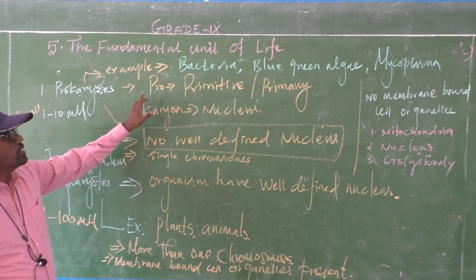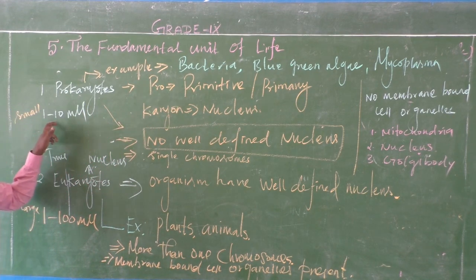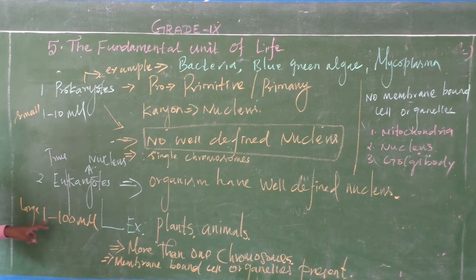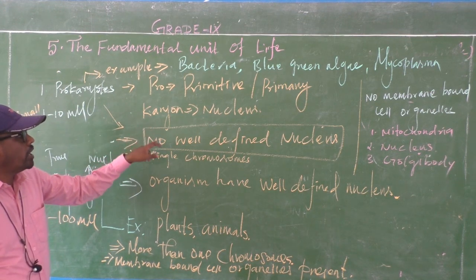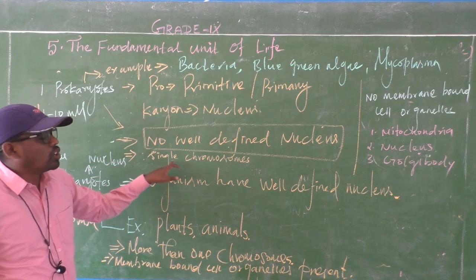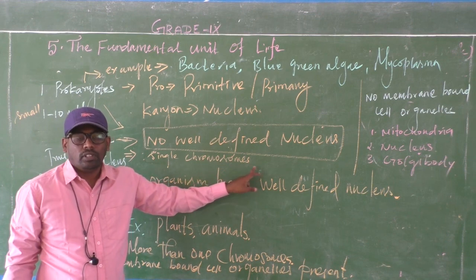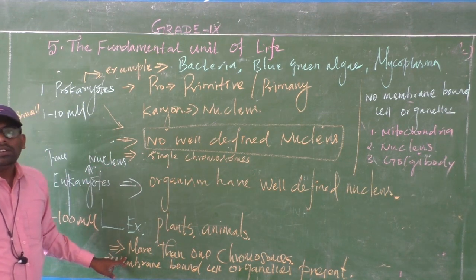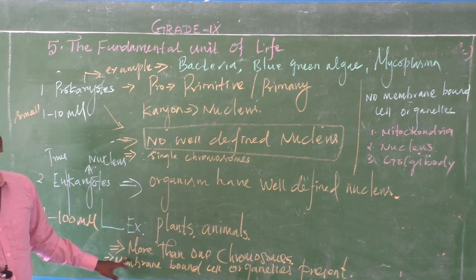The first one is definition. The prokaryotes are small in size, 1 to 10 millimicron, and eukaryotes are large in size, 1 to 100 millimicron. The next point, in prokaryotes, a single chromosome only is present. In eukaryotes, more than one chromosome is present.